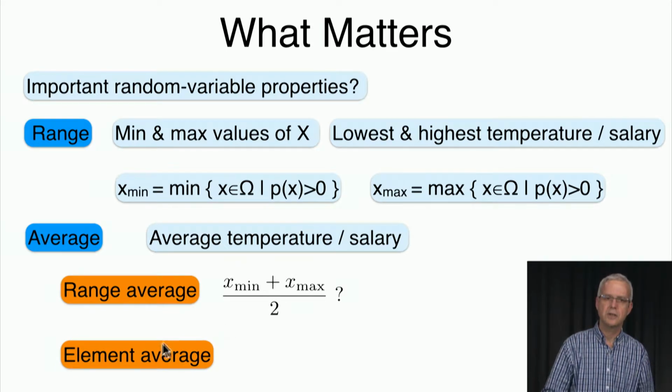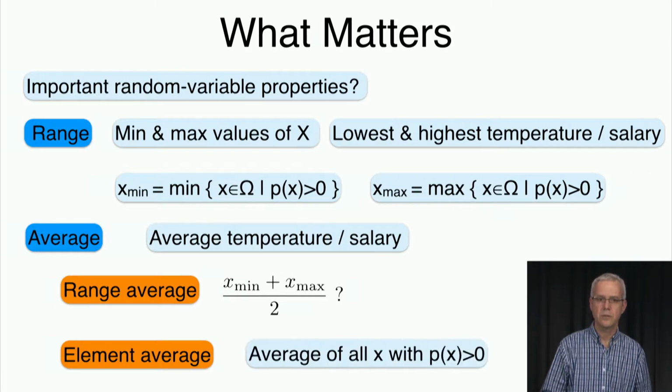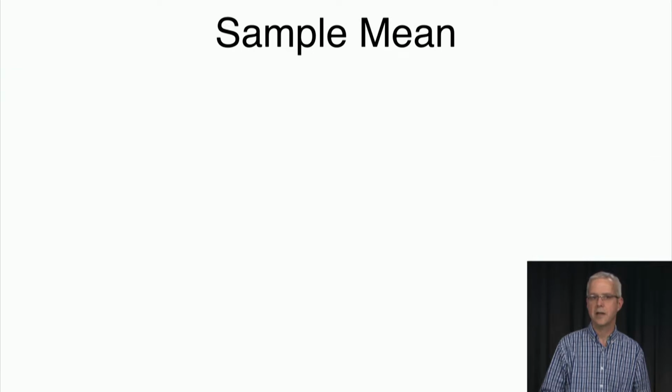Another option is to take the average of all the elements that may happen. So for example, here we're taking all the elements that have positive probability and sum them up and divide by their number. So we'll just take the average of all elements x with positive probability, just add them up, divide by their number. Okay, so let's see a couple of examples.